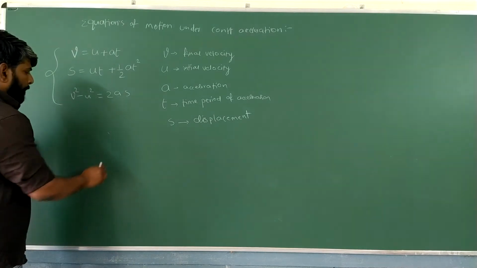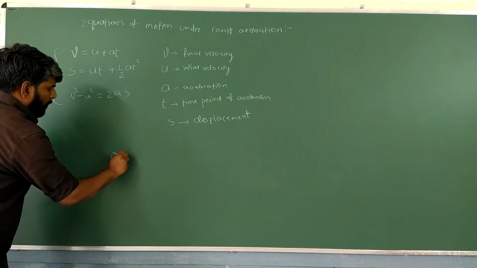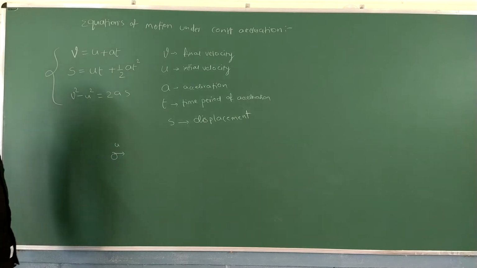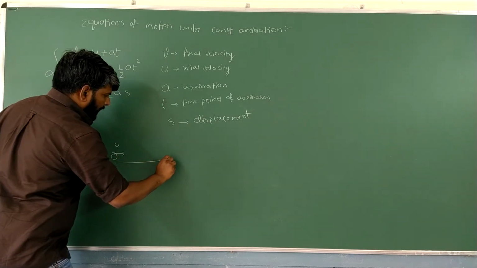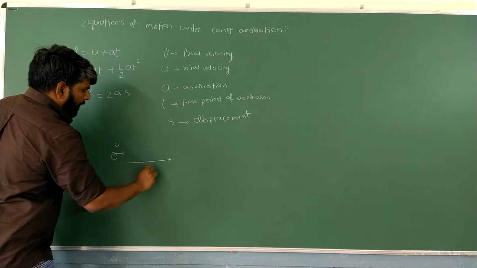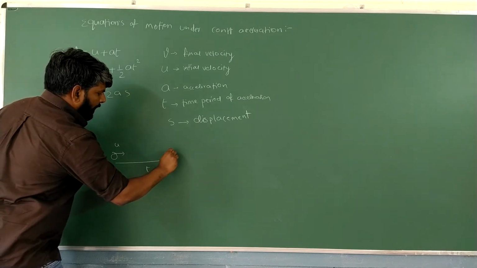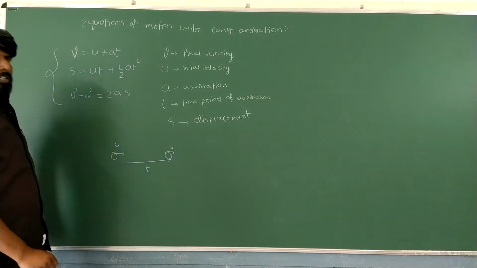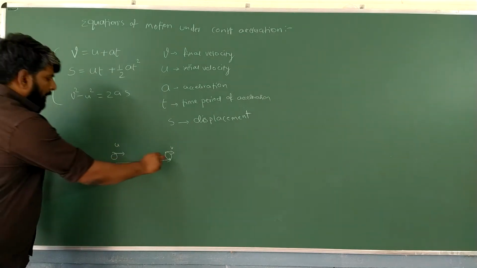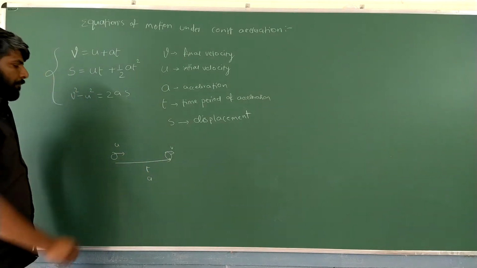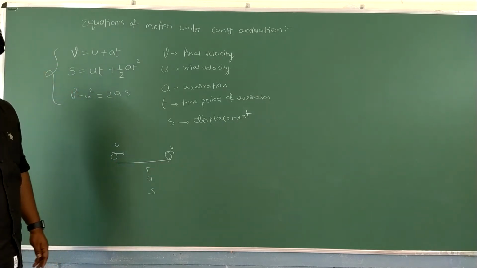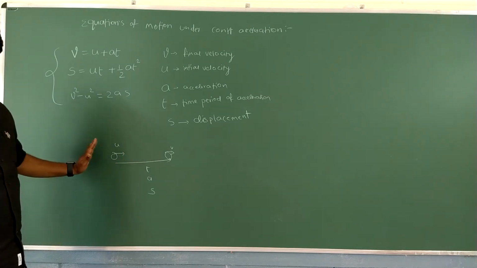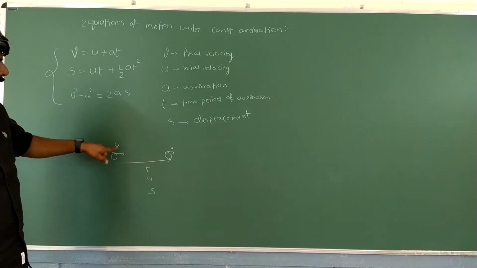Means, for example, a body starts moving with an initial velocity U. Right? In its journey along a straight line, after a time t, its velocity became V. Acceleration in this journey is A. Displacement covered in this journey is S. Got it, students?